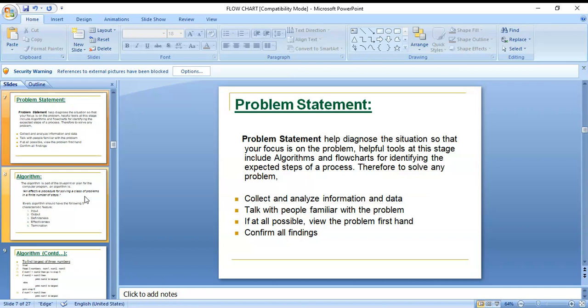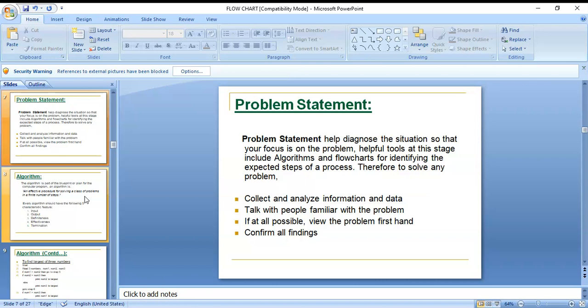We can collect the information about what the problem is, and then you can analyze it. You read the information, analyze what type of data there is, and how we can solve this. First you collect the information and data, and then you analyze that information. Then you can easily solve it.